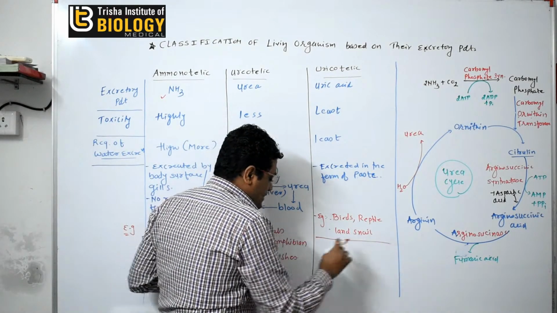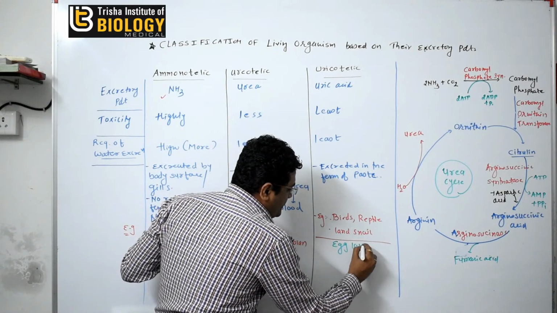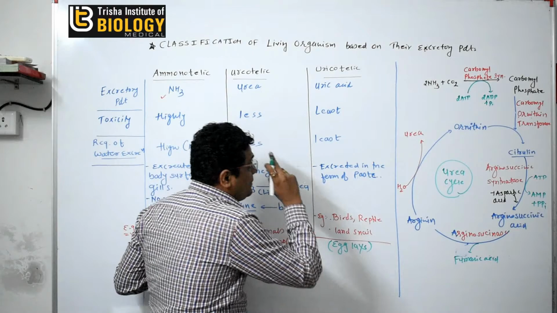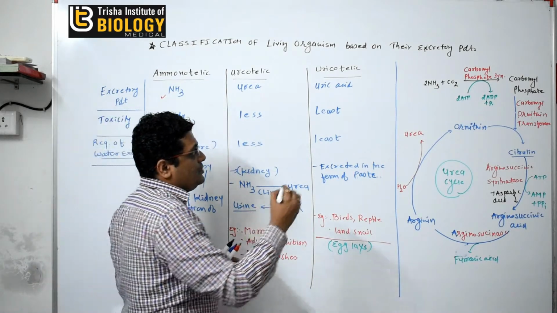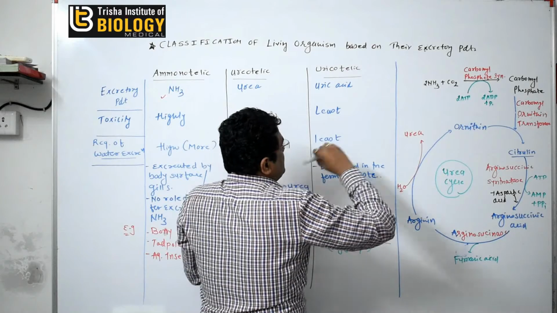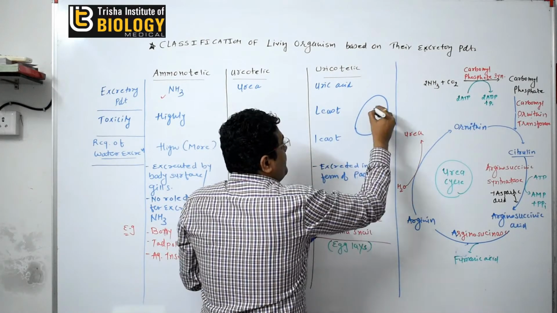Now one question is that always egg-laying animals excrete uric acid. Why? Because suppose this is the egg and inside the egg the embryo is there.